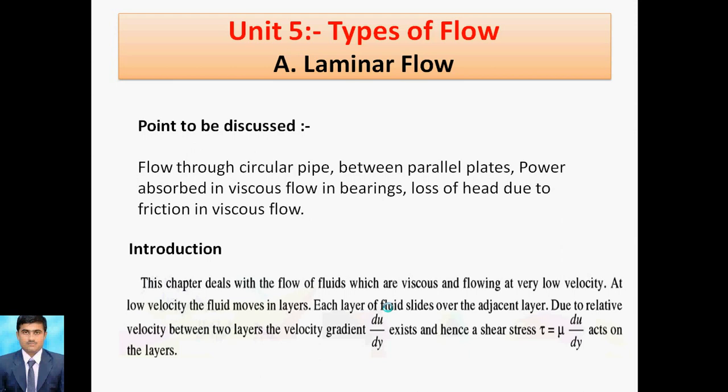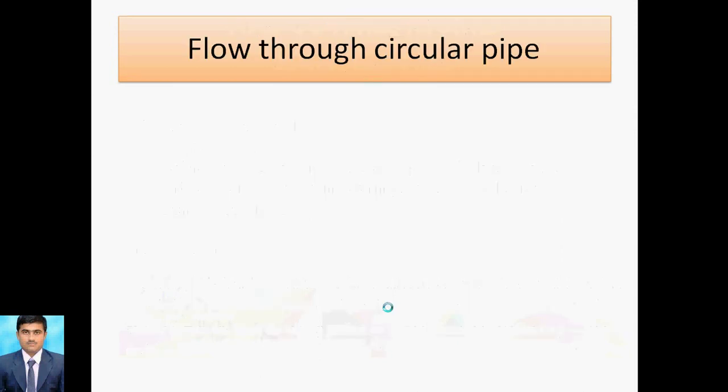Due to that, a velocity gradient du by dy exists between two layers, and the shear stress depends on mu du by dy. That means the dynamic viscosity as well as the rate of strain, du by dy, acts in the layers. This is the governing phenomenon for laminar flow.